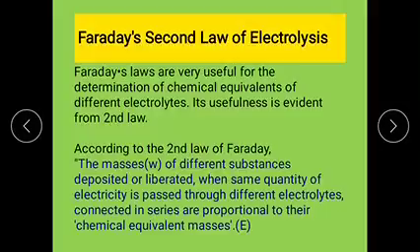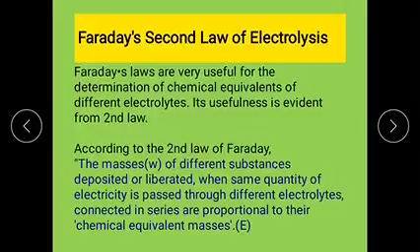Next we discuss Faraday's second law of electrolysis. Faraday's second law is very useful for the determination of chemical equivalents of different electrolytes.